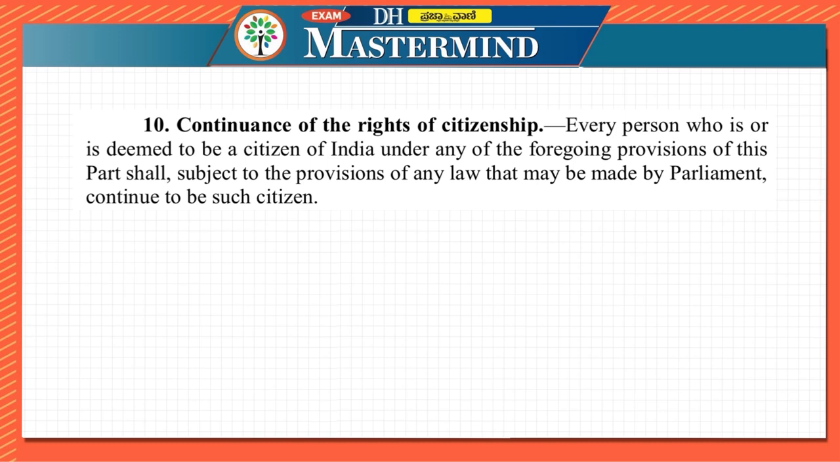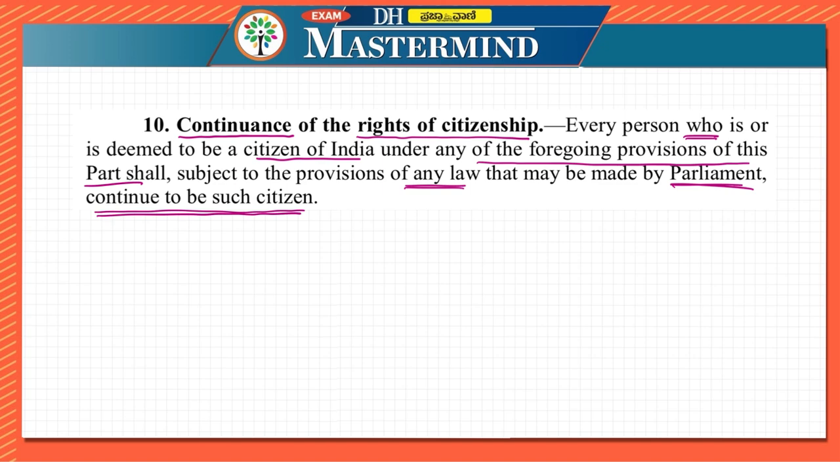Article 10. Continuance of the rights of citizenship. So what are the rights of citizenship? They have mentioned it over here. That is, if your rights of citizenship have to continue, then what is the condition is mentioned in Article 10. Every person who is deemed to be the citizen of India under any of the foregoing provisions of this part shall, subject to the provisions of any law that may be made by the Parliament, continue to be such a citizen.